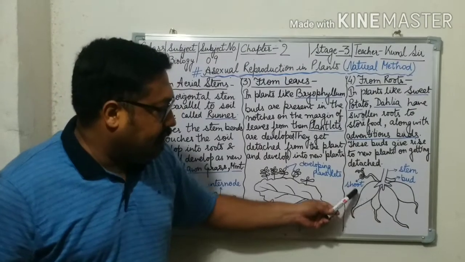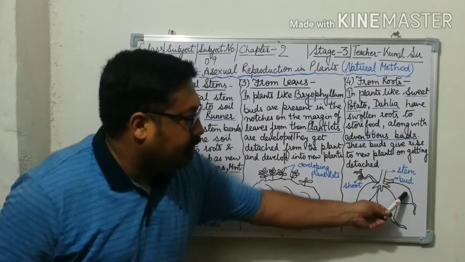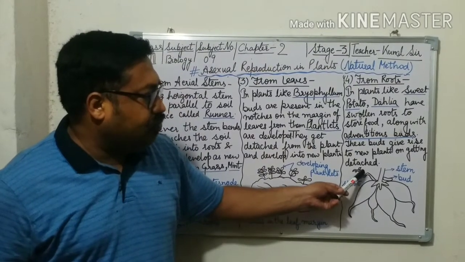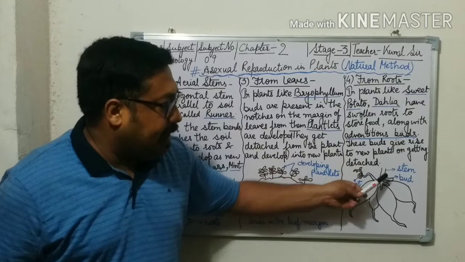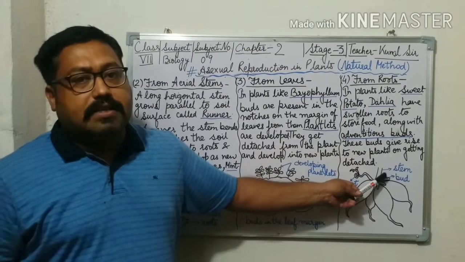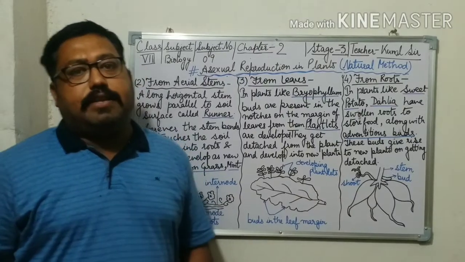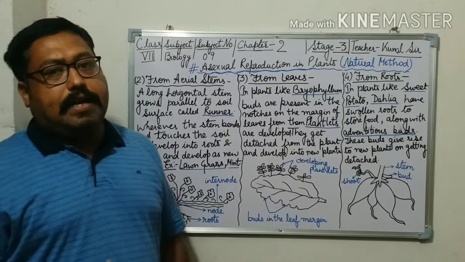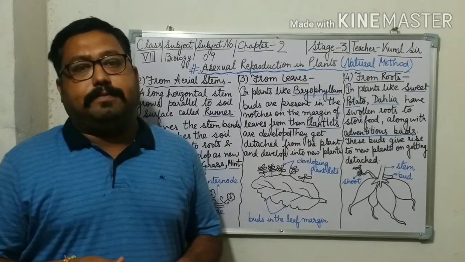You can see here, these are the tuberous roots, and this is the shoot, the stem, and I am talking about this bud. This is the adventitious bud. When it gets favorable conditions, it gets detached and develops as a new plant.